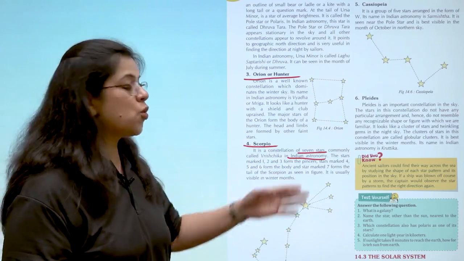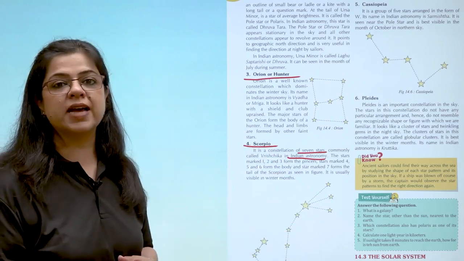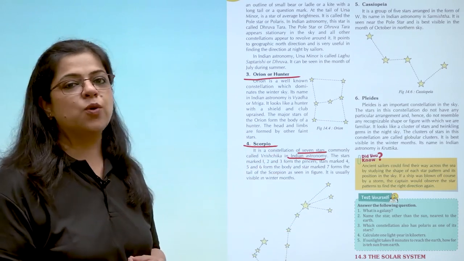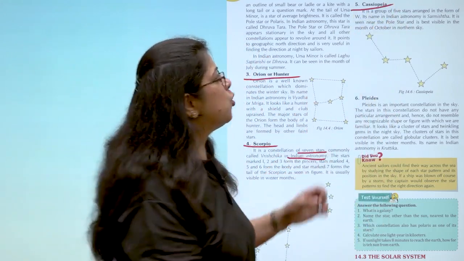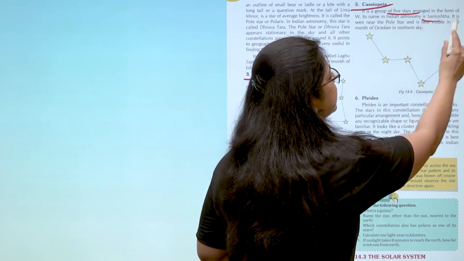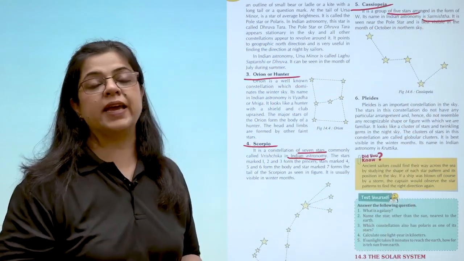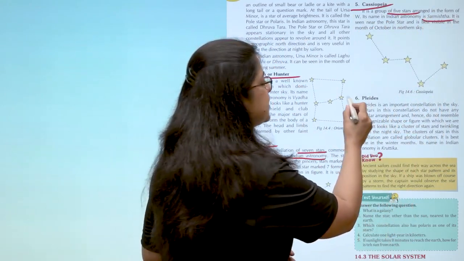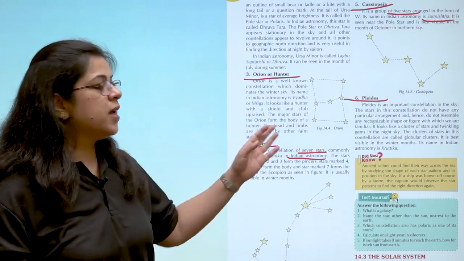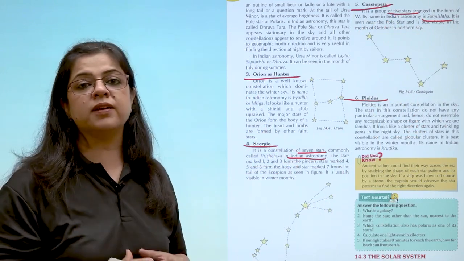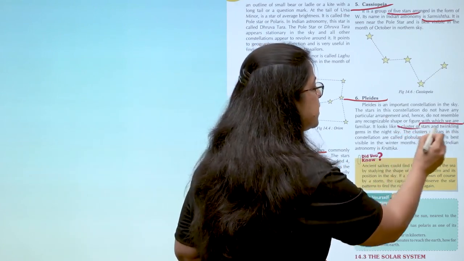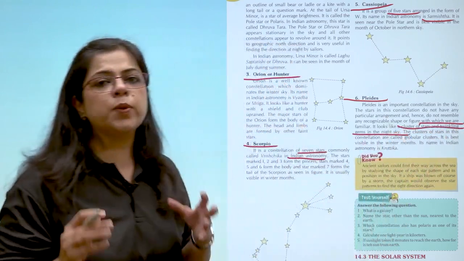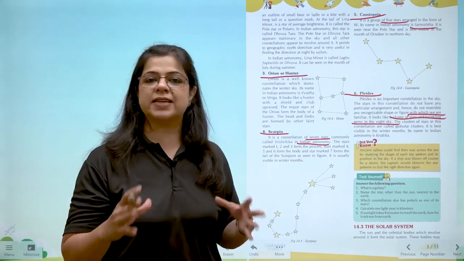Now, this Scorpio is also a star sign according to the English version. Then is the Cassiopeia. It is a group of 5 stars and it is known as Sarmishta in Hindi. Pleiades is an important constellation. It does not have a particular arrangement as such, but it forms a cluster of stars that are like twinkling gems in the night sky.